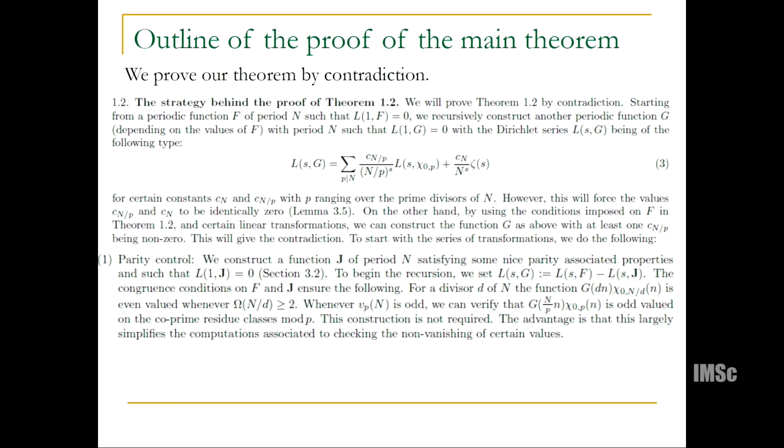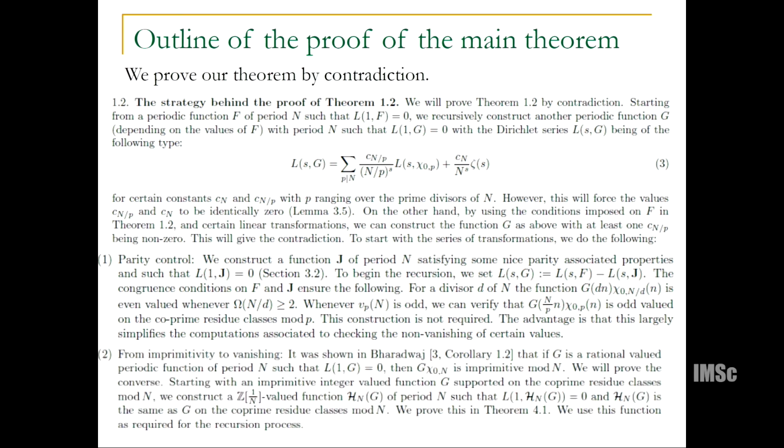So basically, the method by which we crush the function f to get a function g is facilitated by another function, capital J we call it, which has certain special properties that are essential to the argument. So let me just tell you what the idea is.